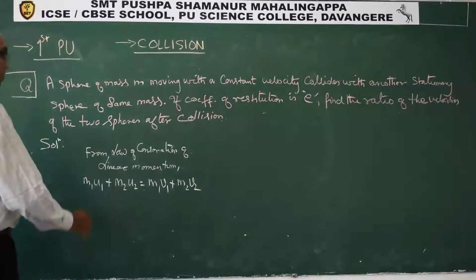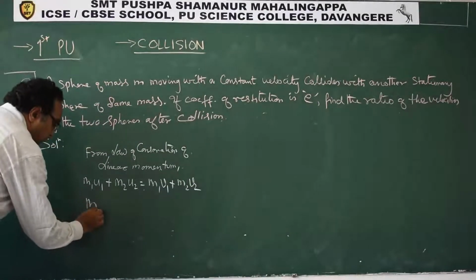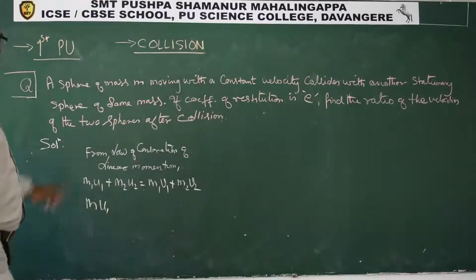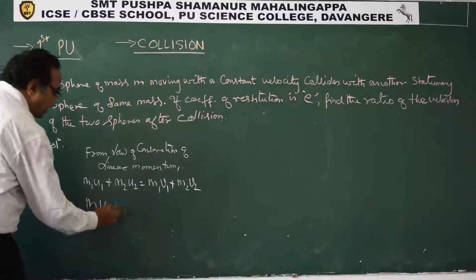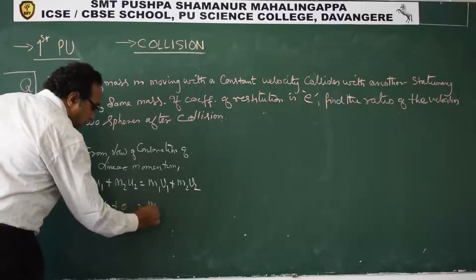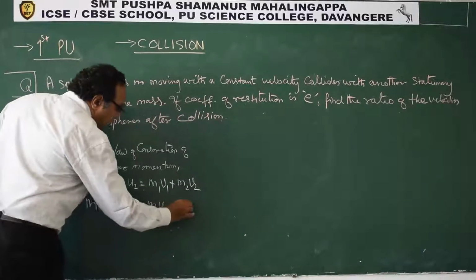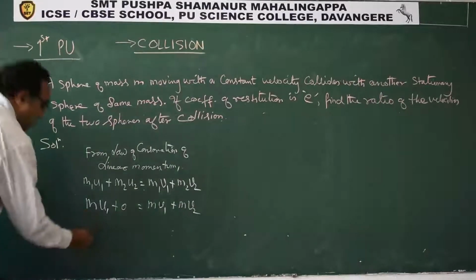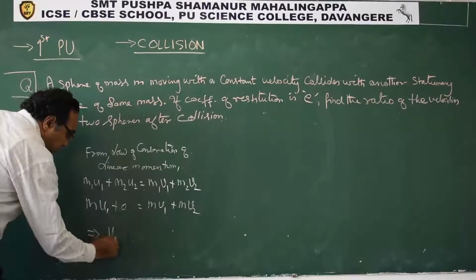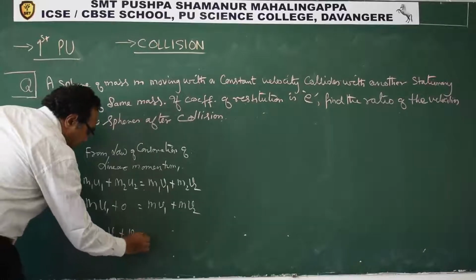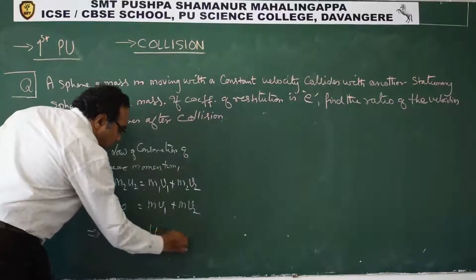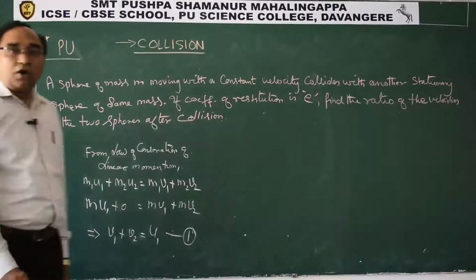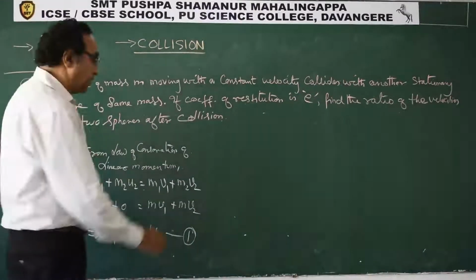Sphere of mass m moving with velocity, so I will write m and here u1. Another stationary sphere, so this is 0, m v1 plus m v2. This is what we have. So we can say that v1 plus v2 is u1. We got one equation. This is from the law of conservation of linear momentum.